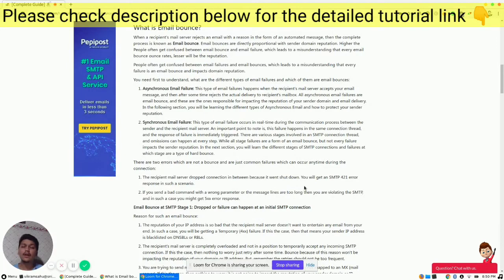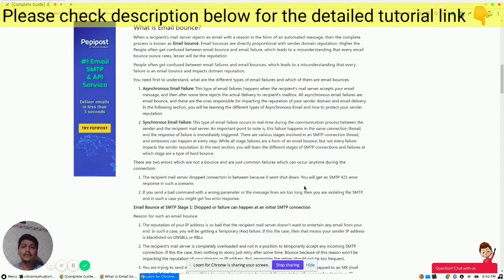Asynchronous failures are when an email is sent to a recipient and the recipient's server doesn't reply in real time that your email is invalid or bounced and not accepted by the recipient. They wait for some time, and after a few minutes, hours or days, they send out an automated message saying that the email has been bounced.